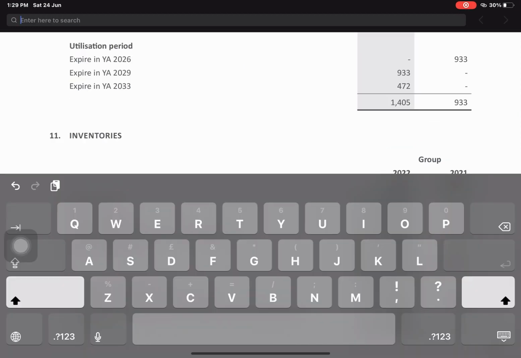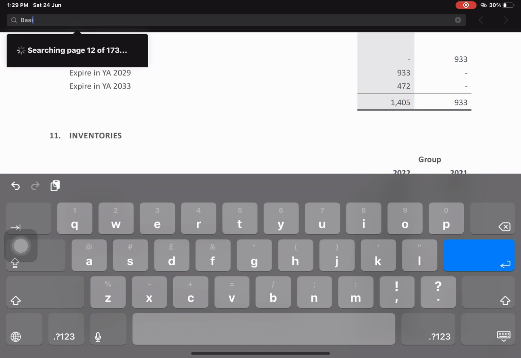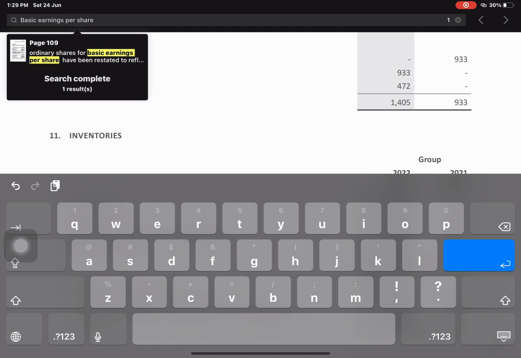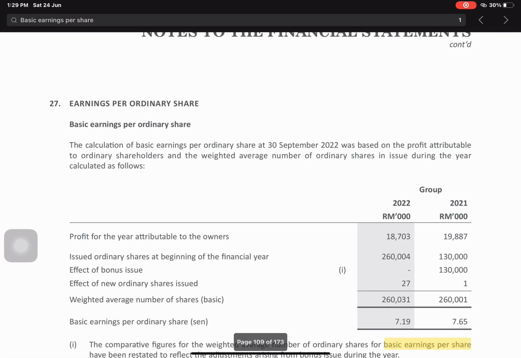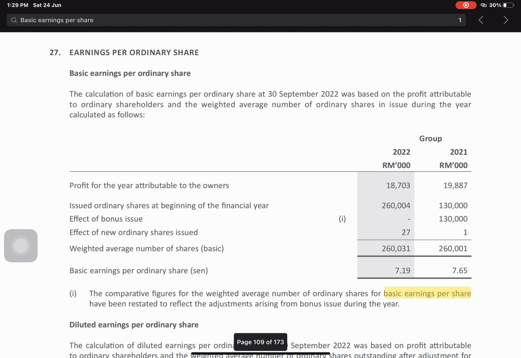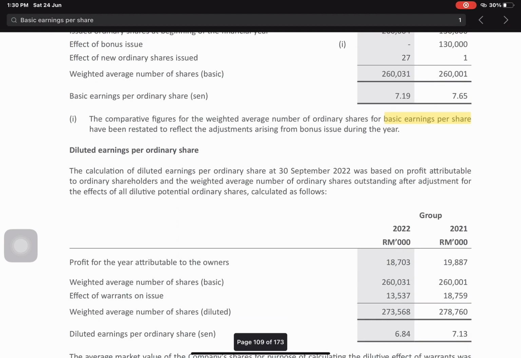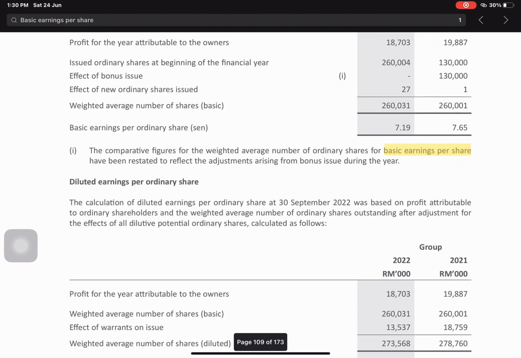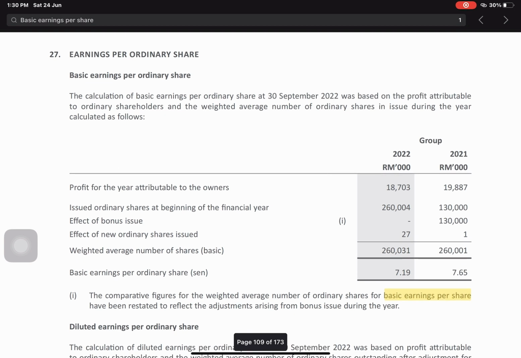To compare the basic EPS in 2021 and 2022, I go to the basic and ordinary share. Now we have two methods of earnings per ordinary share, which are basic and diluted. For basic earnings per ordinary share, the comparative figure for the weighted average number of ordinary shares for basic earnings per share has been restated to reflect the adjustment arising from the bonus issue during the year.